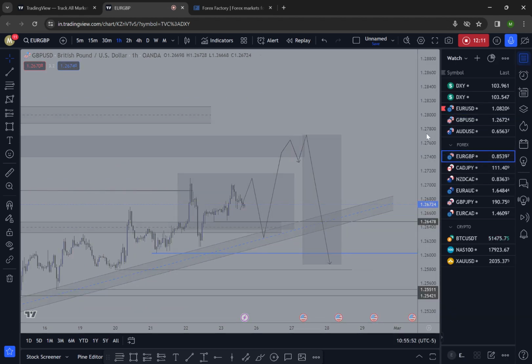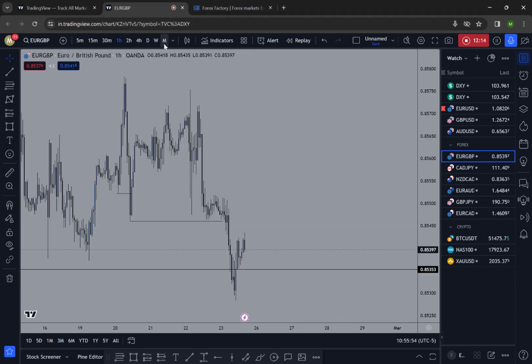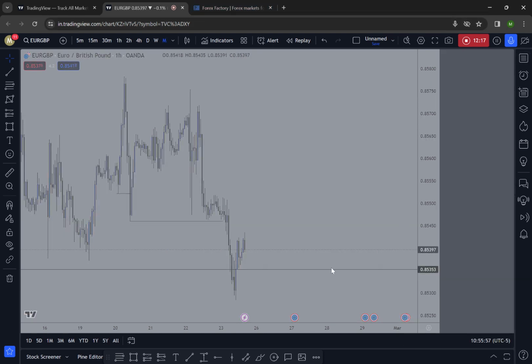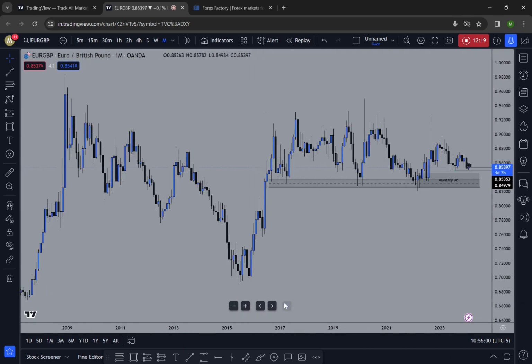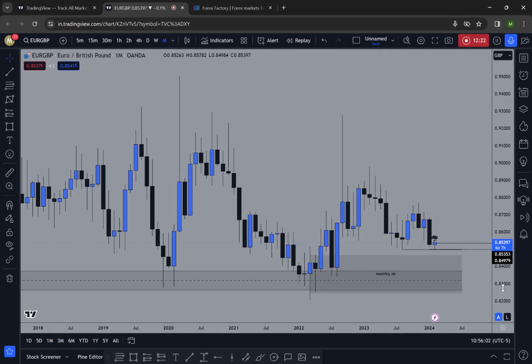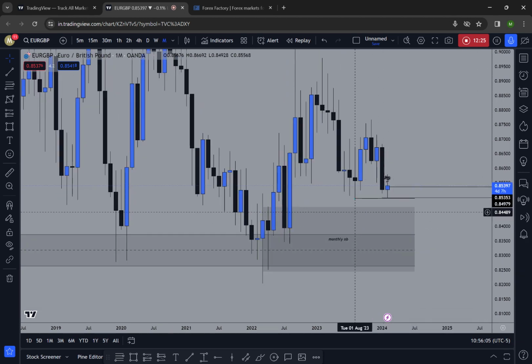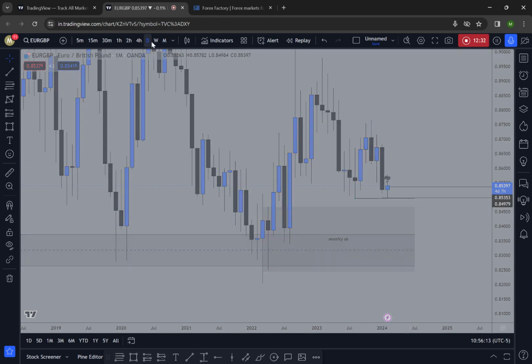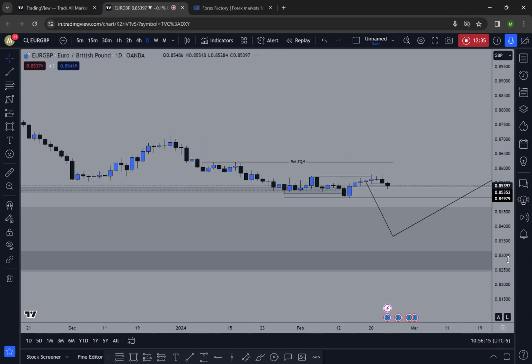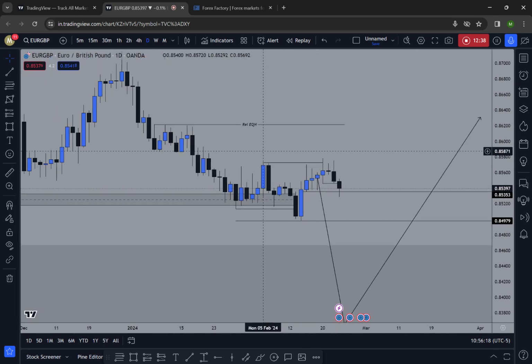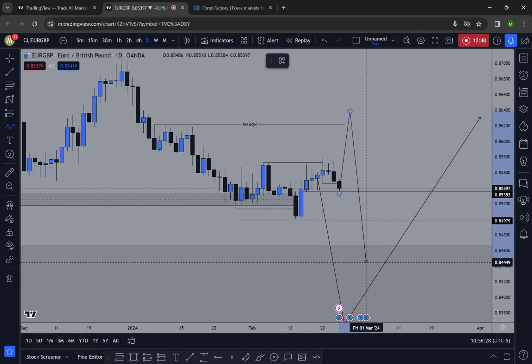Next on Euro GBP. Here we are expecting the price to reach this monthly order block zone. This is our next zone for swing buys in Euro GBP. Looking at the daily time frame, we can see that the price is currently showing some bullish sentiment. The price just collected these highs. From that high we got a pullback, and we are expecting the Euro GBP to push bullish to these relative equal highs. From that area we can expect a movement to the downside.